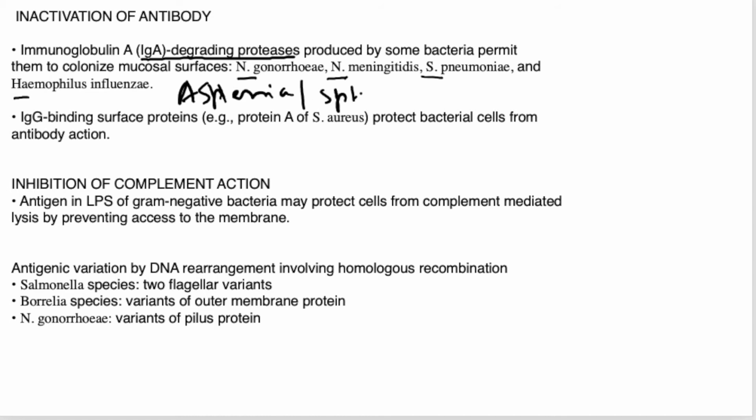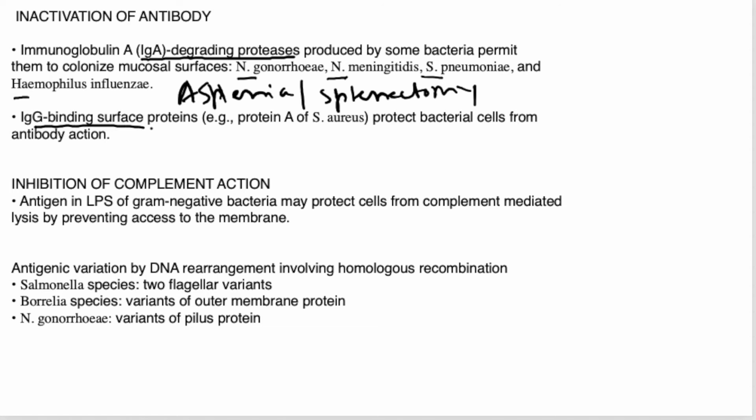Asplenia or splenectomy. We had seen in our previous lecture video that a person who is supposed to undergo total splenectomy for some reason needs to be vaccinated preoperatively against these groups of bacteria: Neisseria, Streptococcus pneumoniae, and Haemophilus influenzae. These are the three encapsulated microorganisms which have IgA protease enzyme, which inactivates the IgA antibody. So we need to vaccinate these patients, these individuals, right? Why? We will see later on why we need to vaccinate.